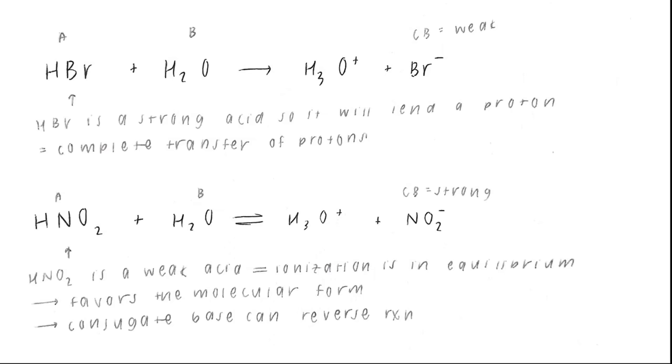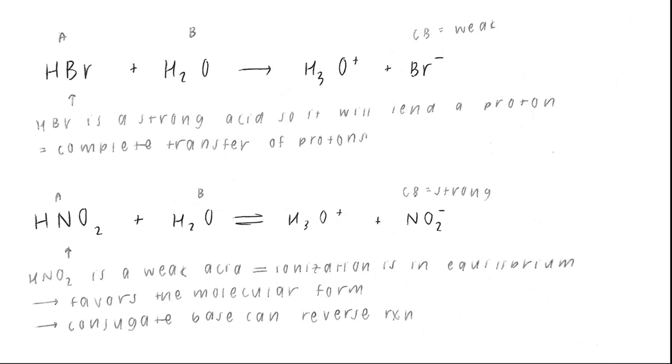So here we have 2 examples of both strong and weak conjugate bases. For example 1, we have hydrobromic acid plus water is going to give you hydronium and Br-. In this case, hydrobromic acid is your acid and water is your base, so since HBr is a strong acid, it's going to lend a proton in a complete transfer of protons to get you H3O+ and Br-. Since HBr is a strong acid, according to our strong acid list from the previous video, you know that your conjugate base is going to be weak, so Br- is your weak conjugate base.